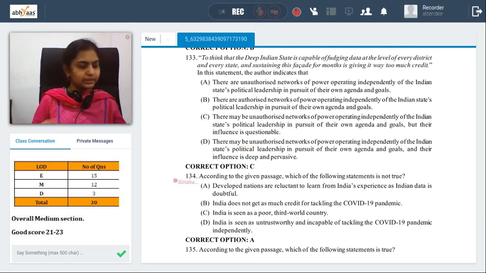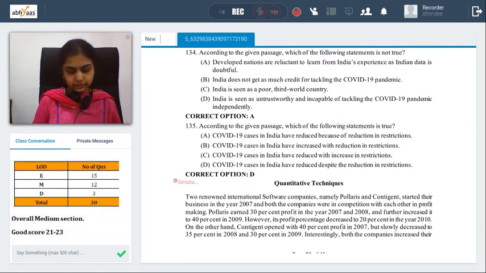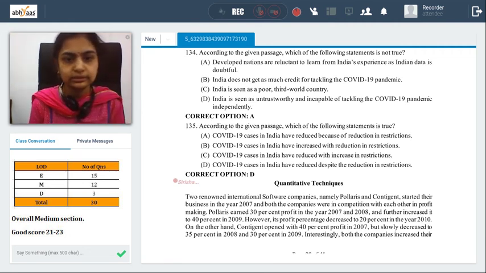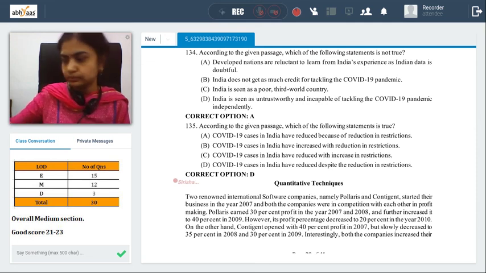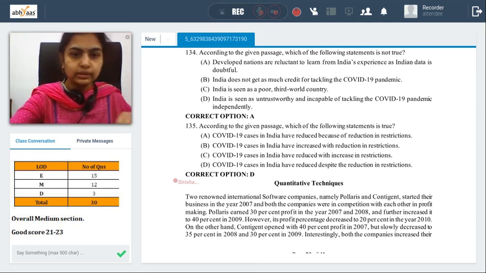Okay, so I would say in this particular passage, 133 and 134 might seem to be difficult for students. 133, we've gone with C. 134 A is definitely a little confusing one to go with, but yeah, left with nothing else, we have to mark it, because we might probably treat it as a statement which is not directly given in the passage, or something like that. So probably that's why they might have gone with it.